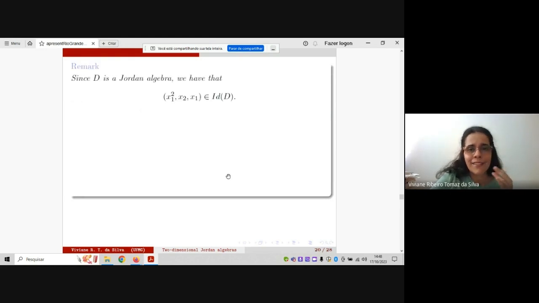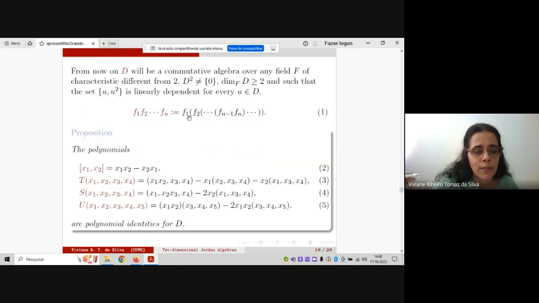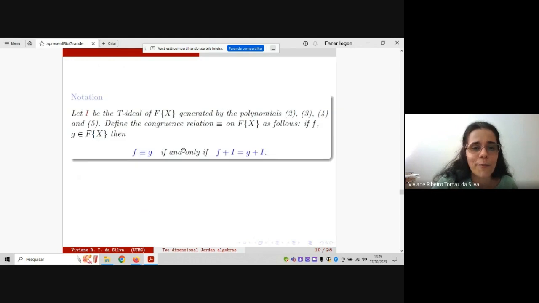The detail here, which is important, is that since D is a Jordan algebra, it is clear that this is an identity for D. But if you pay attention, this polynomial does not appear in our list of polynomials. Then, where is this polynomial?